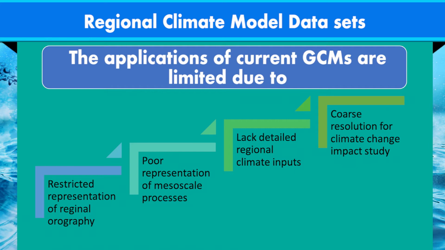In other words, output from the GCMs is usually at a resolution that is too coarse for many climate change impact studies. Hence, there is a great need to develop tools for downscaling GCM predictions of climate change to regional and local or station scales.